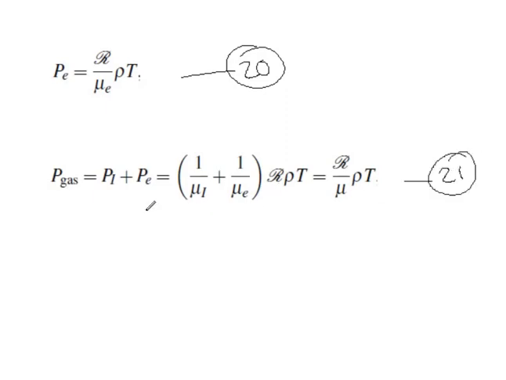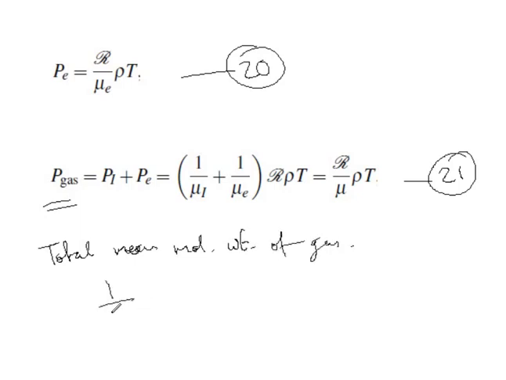So, equation 21 basically gives us the total gas pressure, where the total mean molecular weight of gas is defined through this relation. Okay. Any questions?